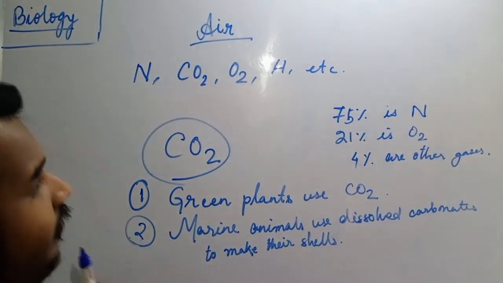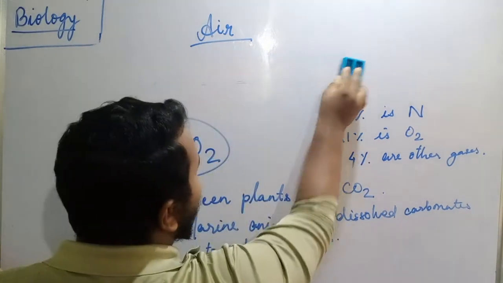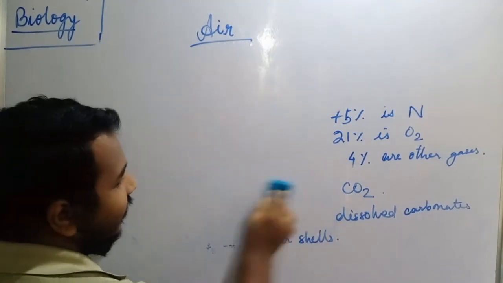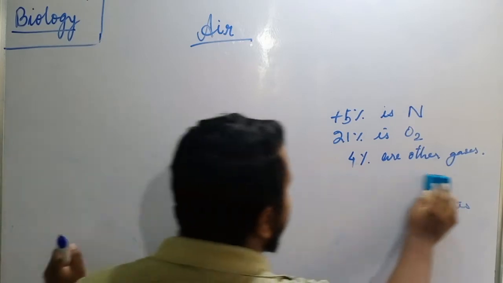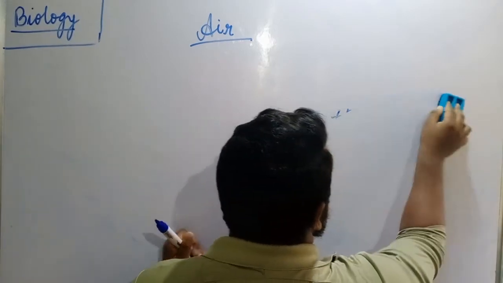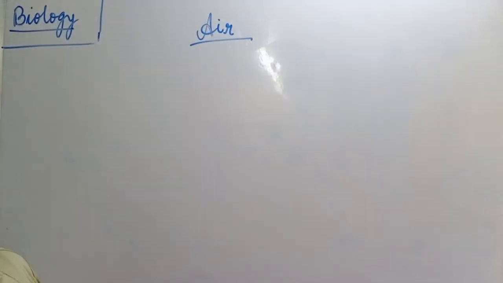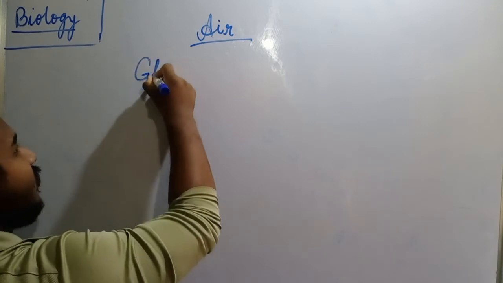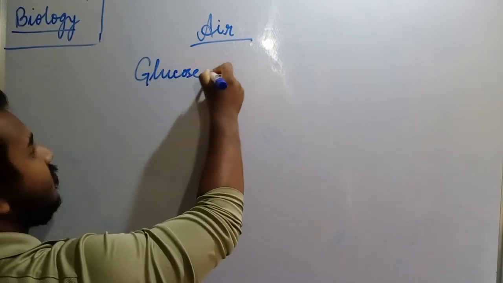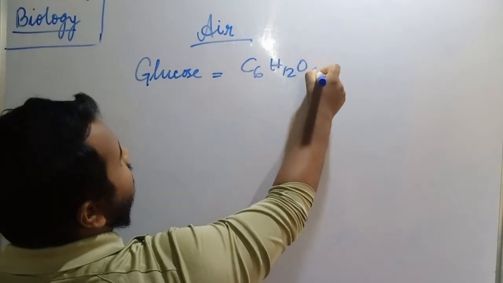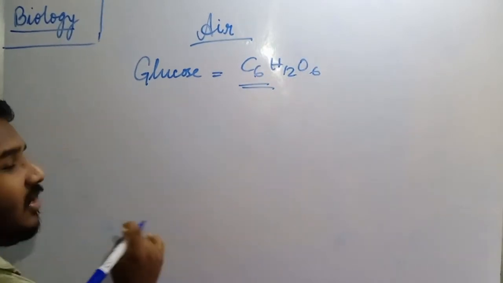Now, what about us? We are not using carbon dioxide directly, but we are using carbon. How? Whatever food we are eating is converted into glucose. Okay, food is converted into glucose. Glucose, C6H12O6. This is a carbon molecule.